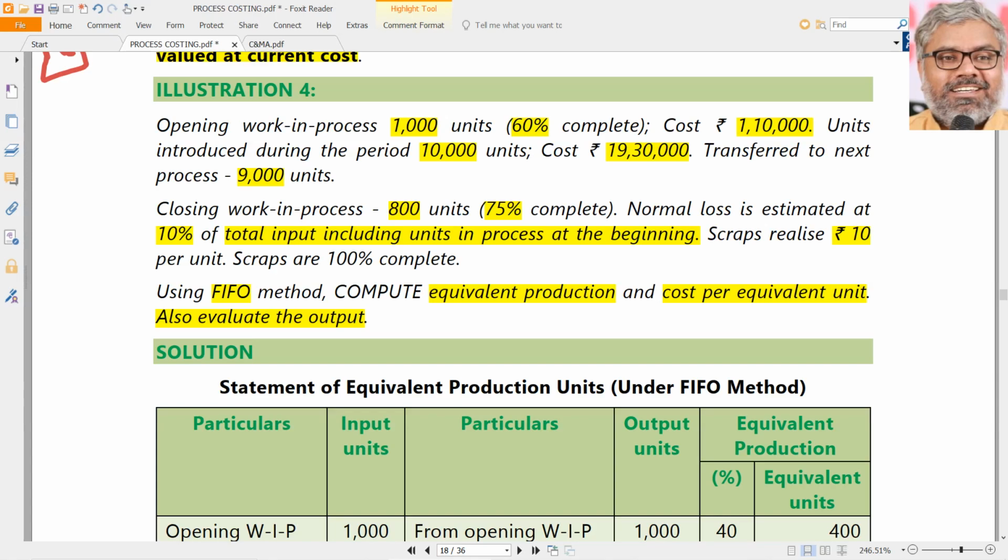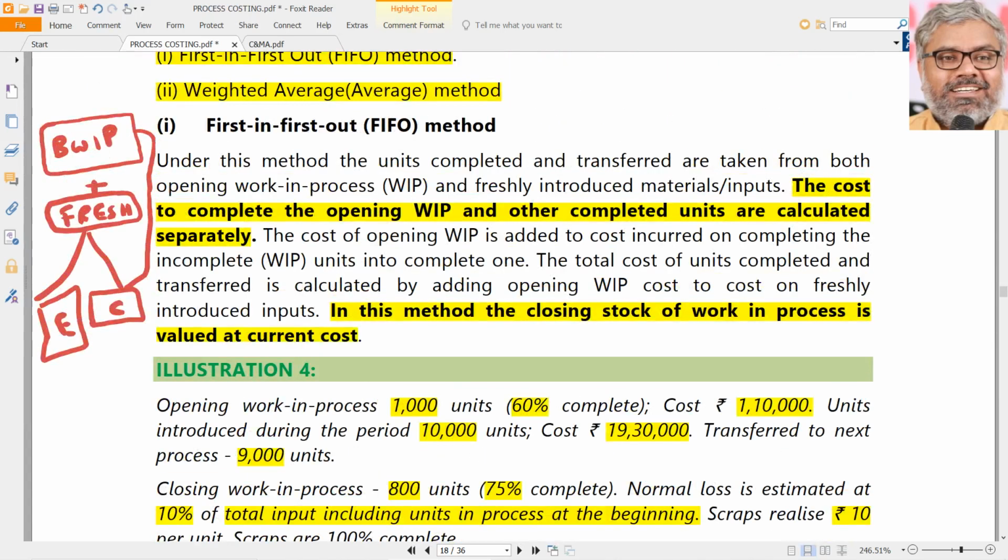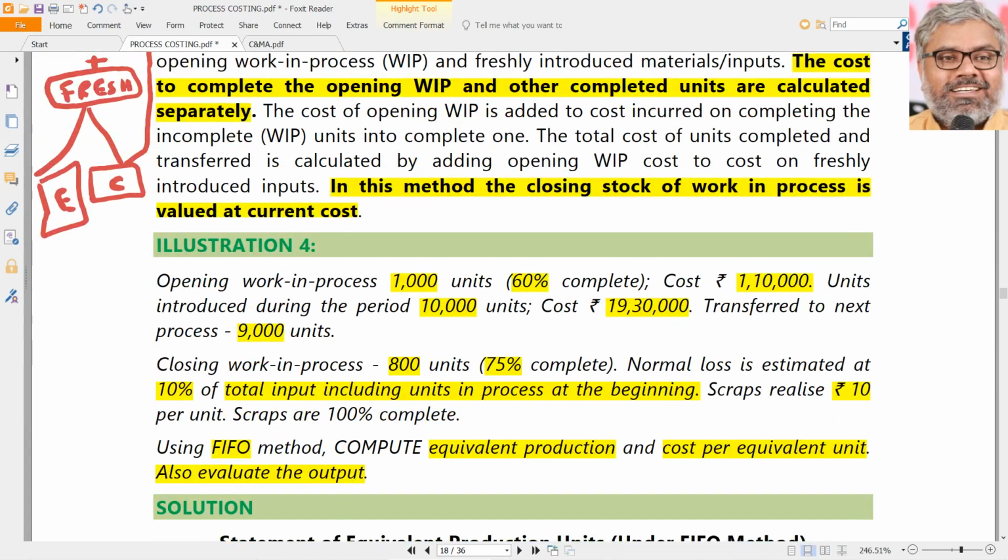Of course, we can do that. But the only point in this question is we are not having an element-wise cost. It's okay. All costs are given, put together. Element-wise, we don't need to segregate materials this much, labor this much, overheads this much. Everything is given in one shot. Just for the example and understanding of FIFO it is given, that is why element-wise details are not given. So the entire cost is given in one shot.